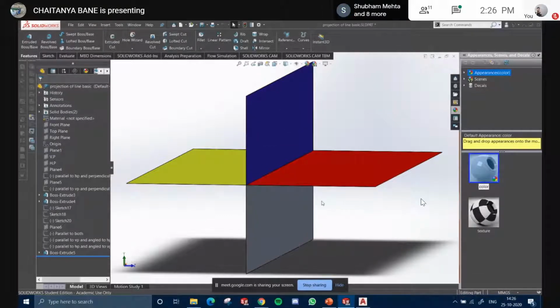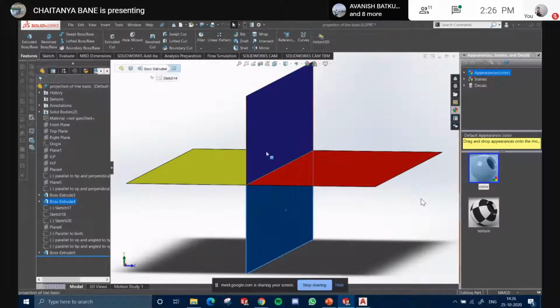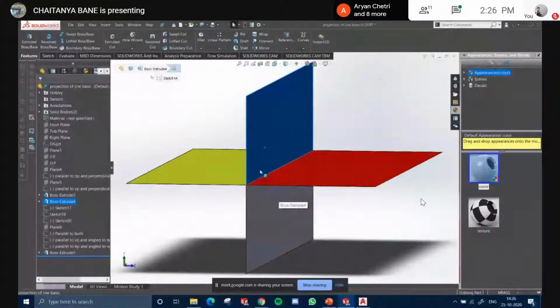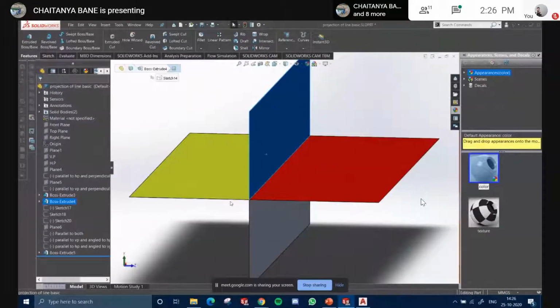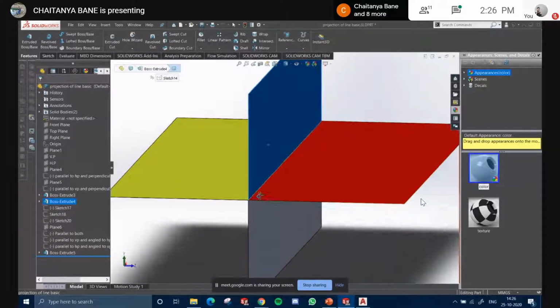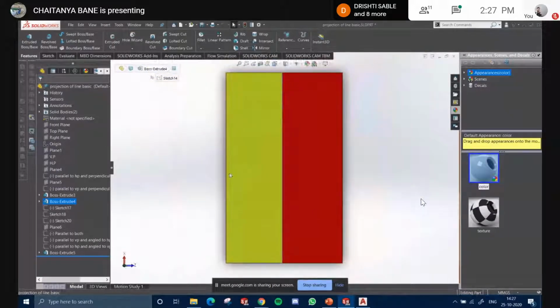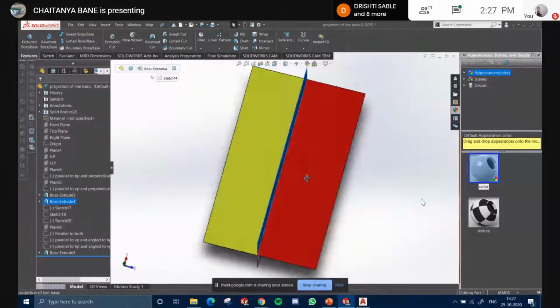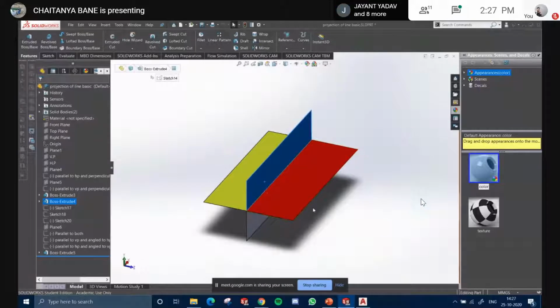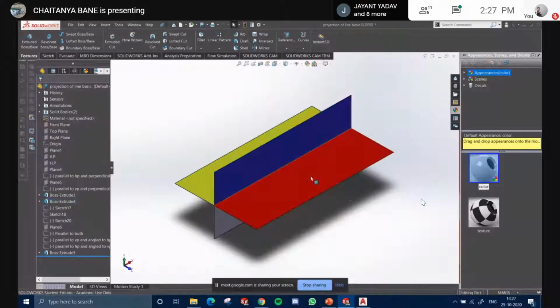fourth. Right? So now this plane which was formed by extruding the y-axis is called the vertical plane. It is vertical, hence vertical plane. And the plane which is formed by extruding the horizontal axis, that is x-axis, is called the horizontal plane. This one. This entire red and yellow thing.